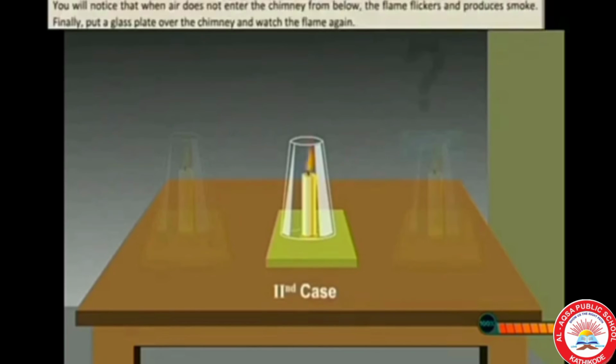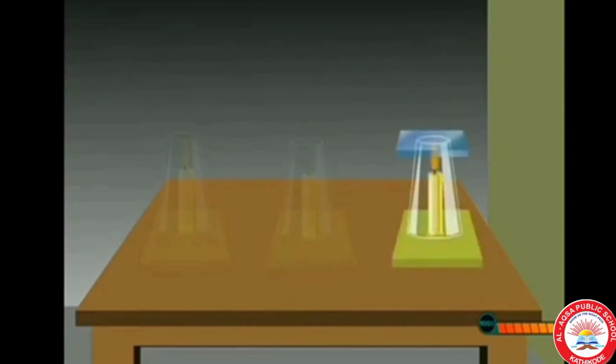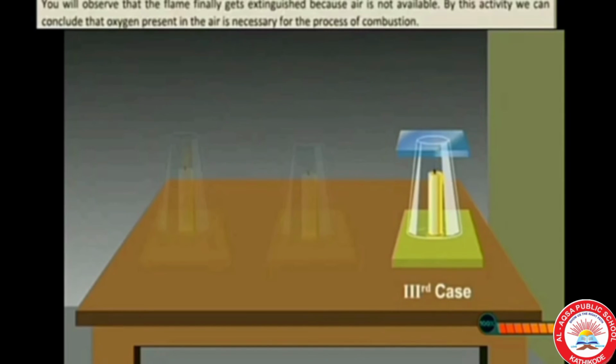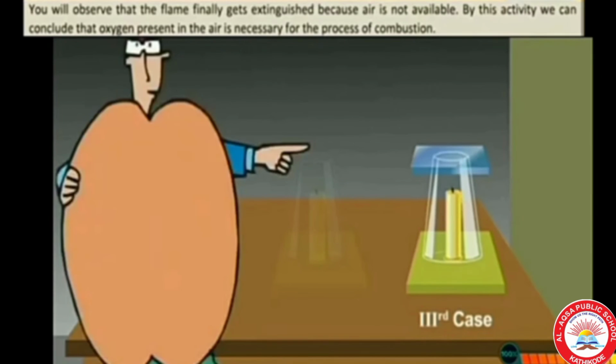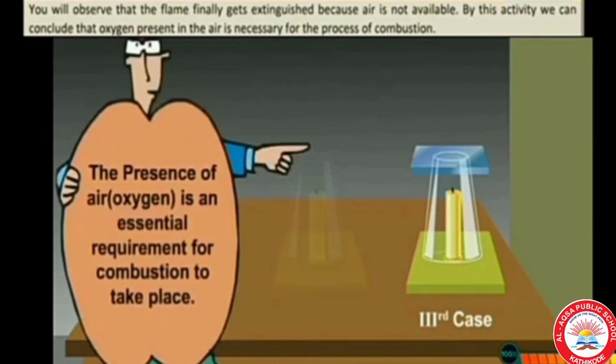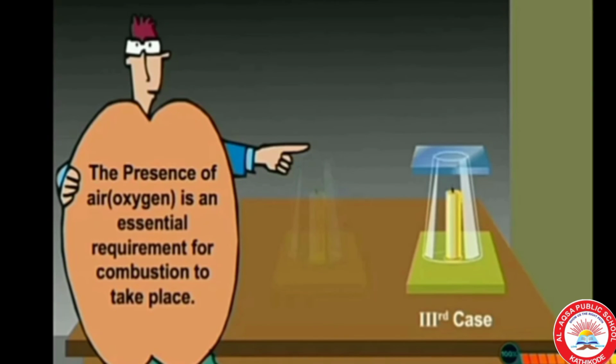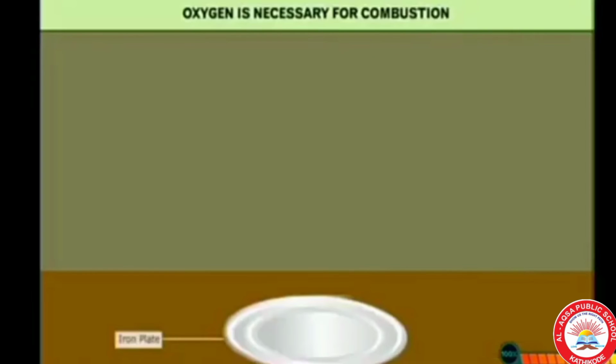Here we can see that after some time, the flame produces smoke and finally it goes off. In the third case, at the top, you have to place a weight. So after some time, we can see that the candle finally goes off because air is not available to the lighted candle. Here we have to conclude that oxygen is necessary for combustion.